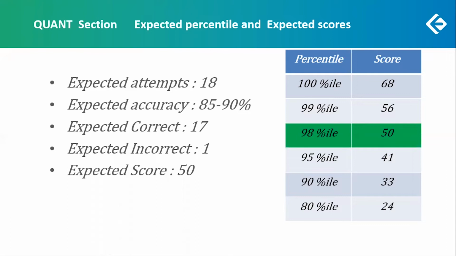Now below 98, 95 percentile can be got at 41 marks. 90 percentile at 33 marks. 33 marks is just 11 correct, all correct. Out of the 14 easy questions, if you can manage to identify 11 and not touch any of the others, you still can reach 90 percentile. 90 percentile was so easy. 80 percentile, yes, would go down to 24 marks. So this is the expected score and percentile breakup.